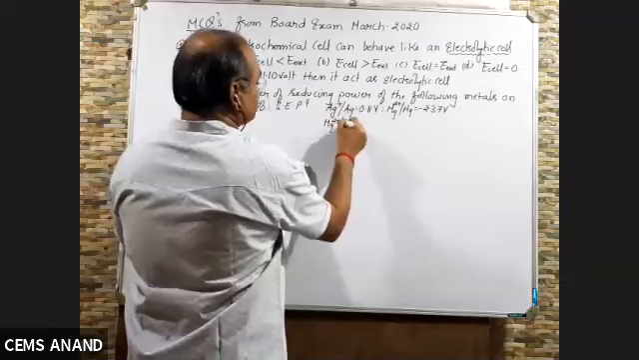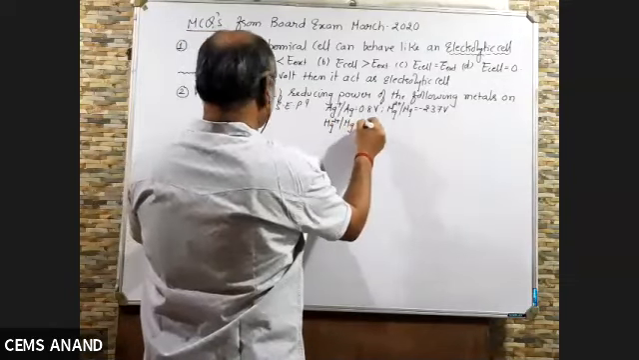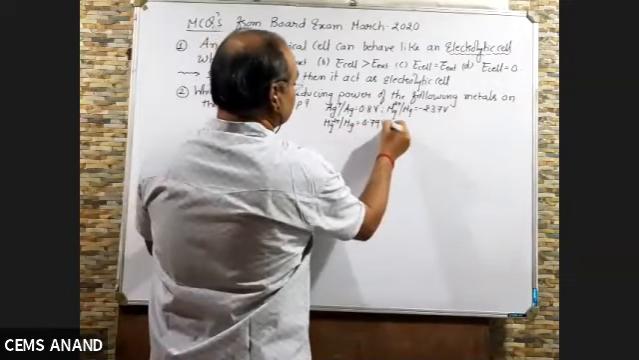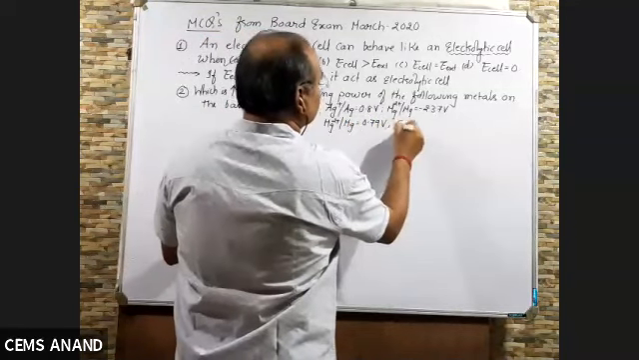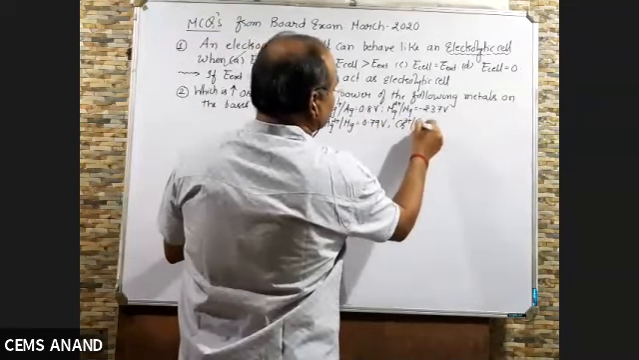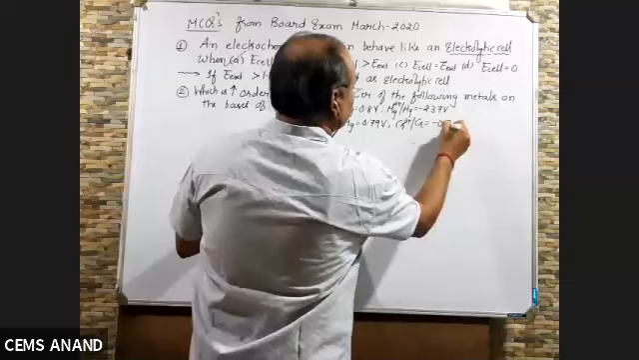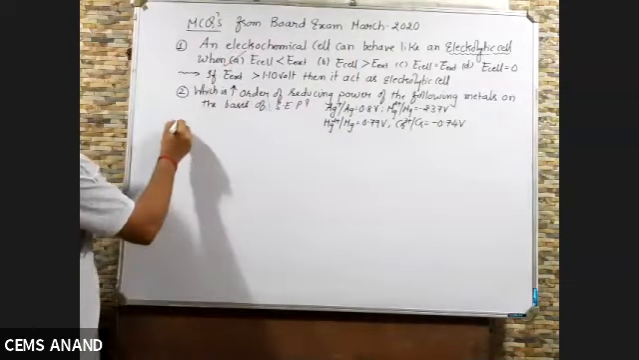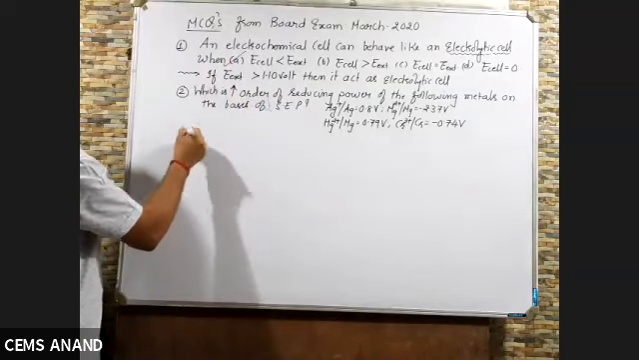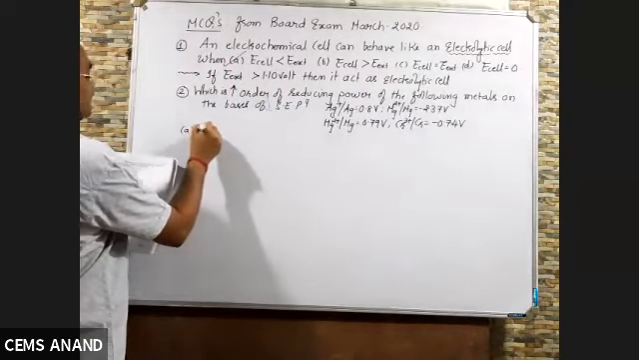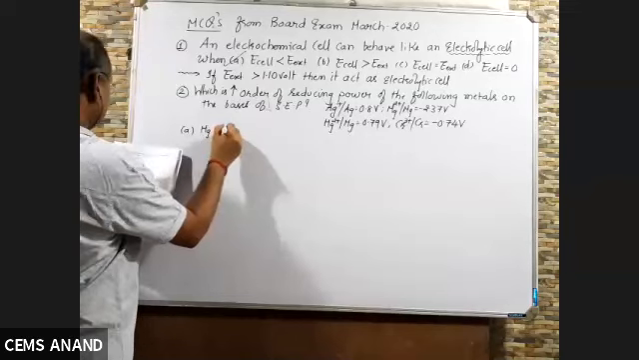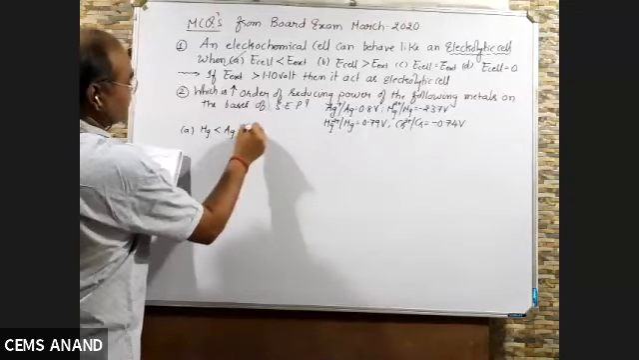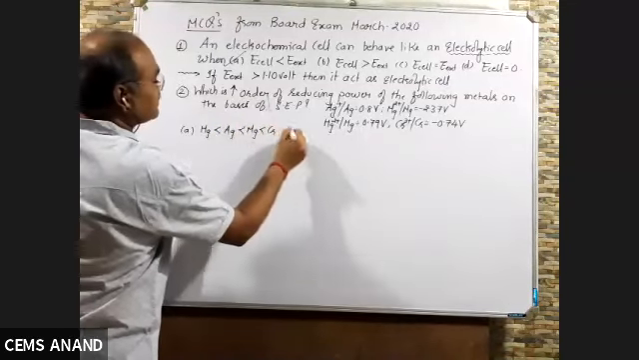Hg2+ over Hg is 0.79 volt, and Cr3+ over Cr is minus 0.74 volt. Right? Now, the options are: A, Hg less than Ag less than Mg less than Cr.